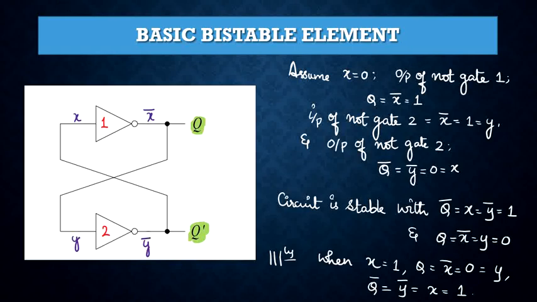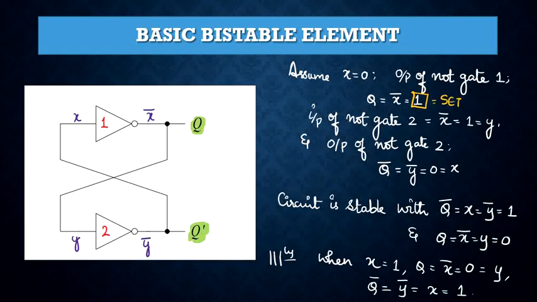So in the case of positive logic, when the output Q is equal to 1, that is this case, the element is said to be storing logic 1, or it is said to be in its state 1 or set state.